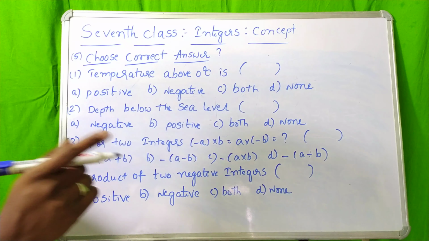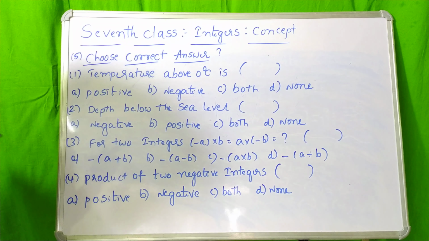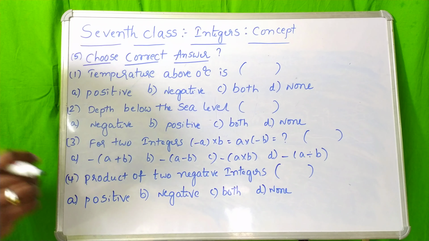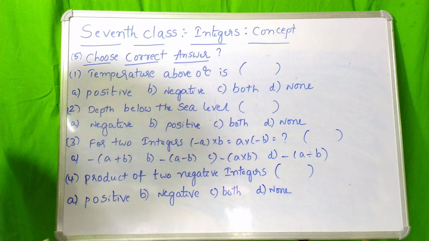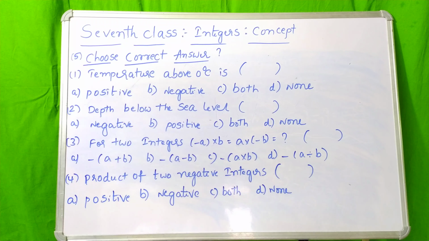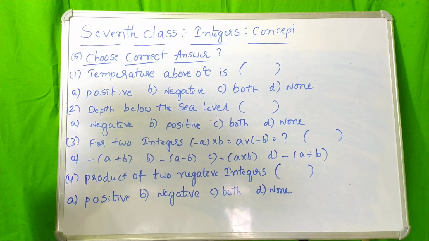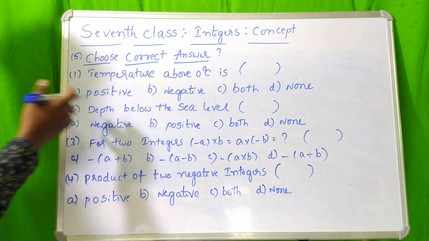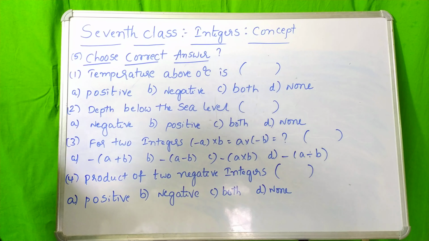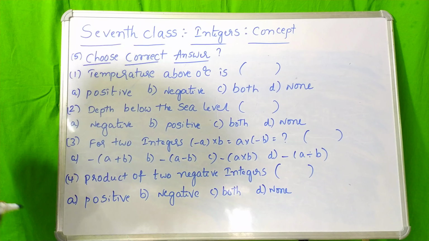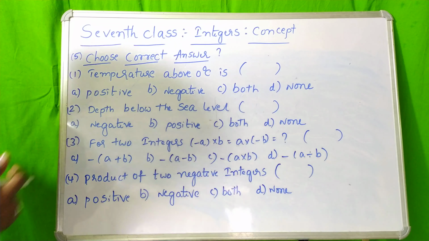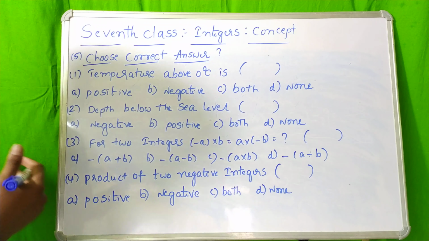Now we need to solve multiple choice questions, MCQ questions, based on the concept of integers. How will they give them? Maybe they will give them like this. Now we will try to find the answers, and we will get a clear explanation of why positive only comes, why negative, why not both, or why none. So we will observe clearly by understanding the question and solving the answer.